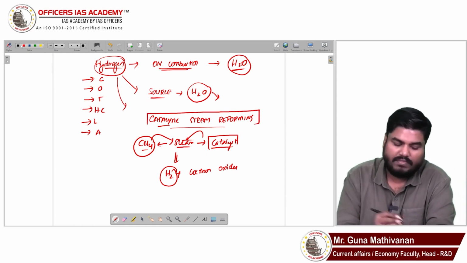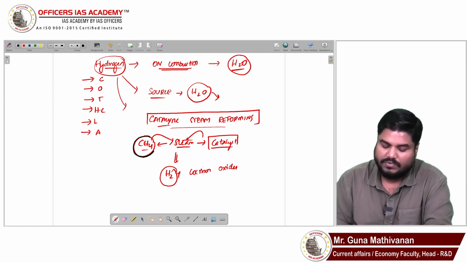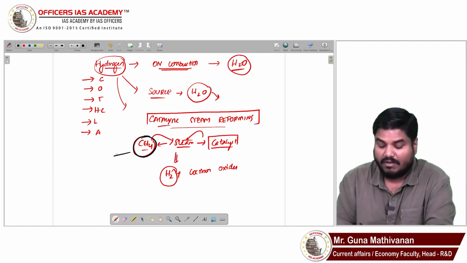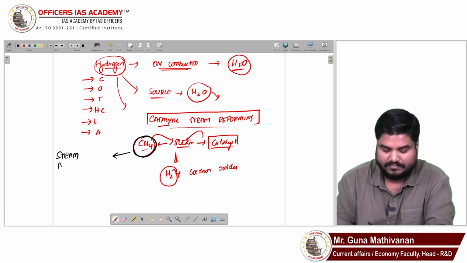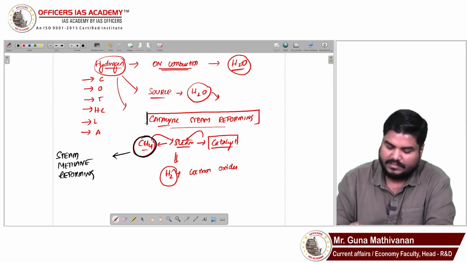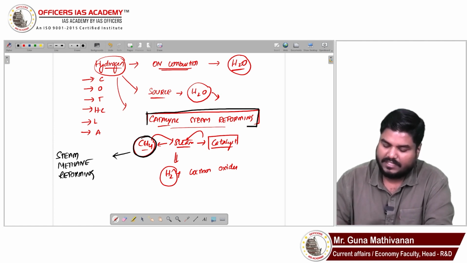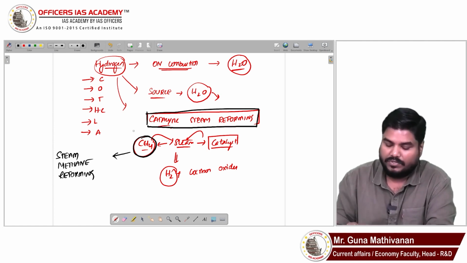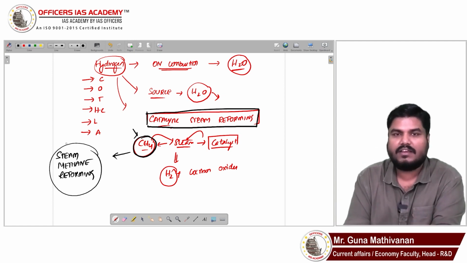When you use methane in this method, we will call this process steam methane reforming. See, the method is broadly called catalytic steam reforming, but when you use methane, then we will call that method steam methane reforming.